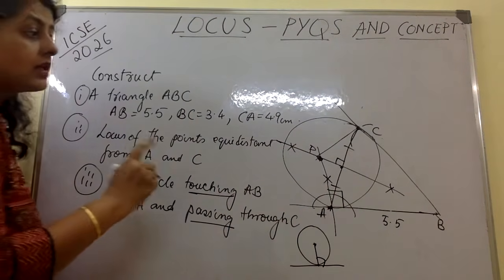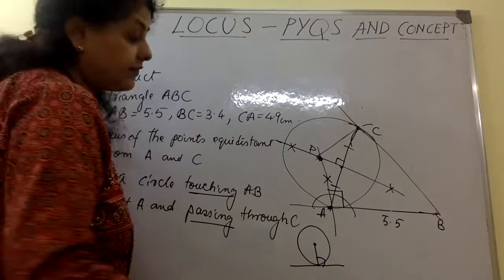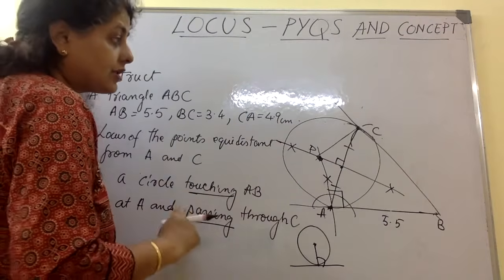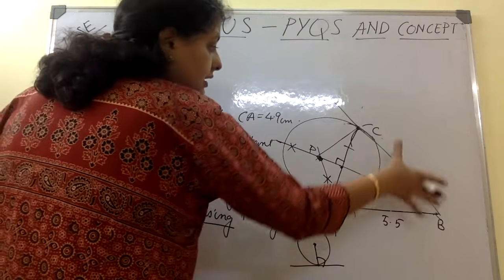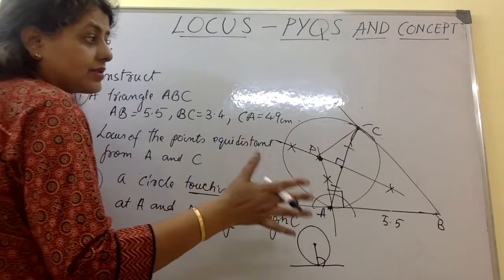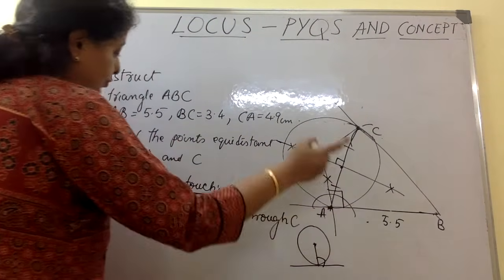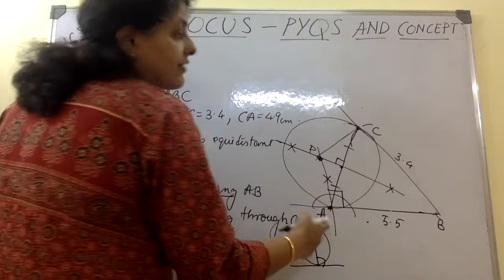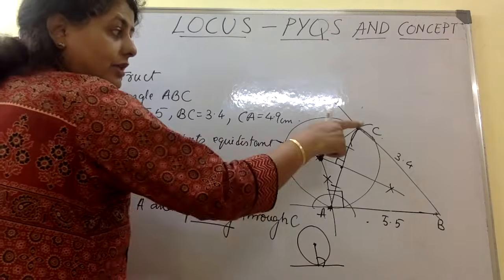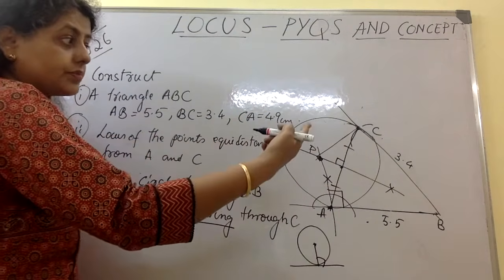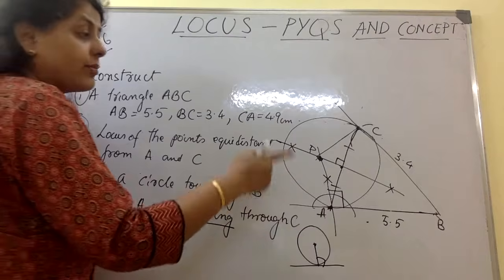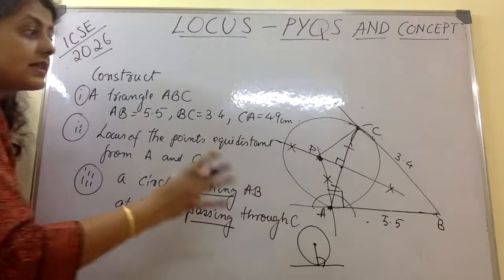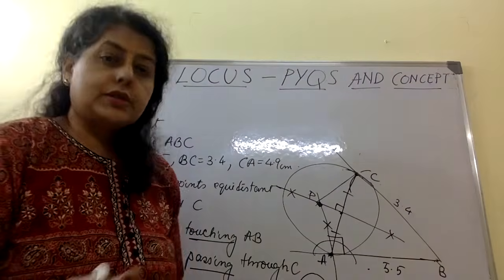Now why is this happening? You will say that if on this side it is a tangent, then that side also it has to be a tangent. No, that side it does not have to be a tangent, because the length of this and the length of this, it is not exactly a kite or something. The length of this is 5.5 and BC is 3.4. So this length is varying. Had it been 5.5, then it would have been a tangent that side also at C. But because it is 3.4, these are unequal sides, so you will just get an intersection there, not a tangent. Okay. So that was loci.